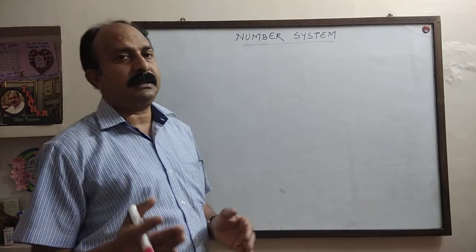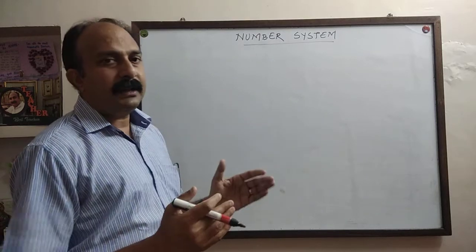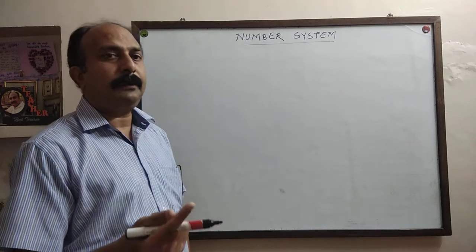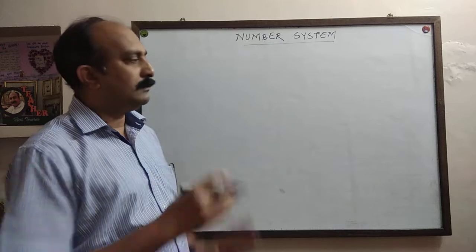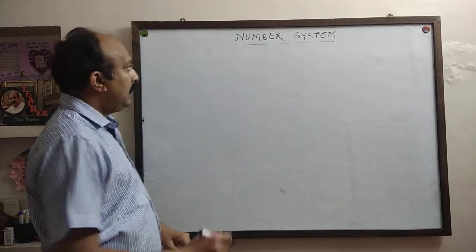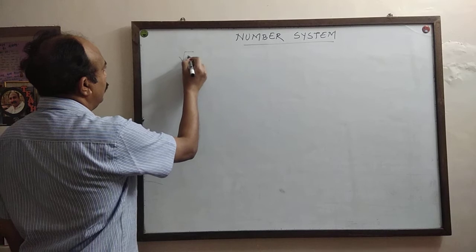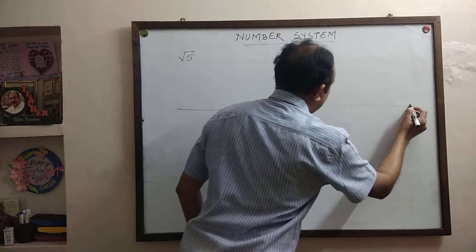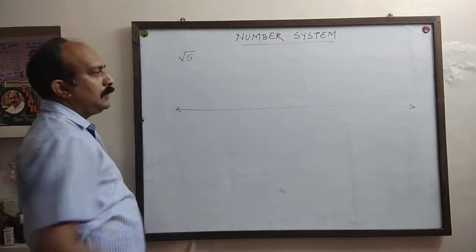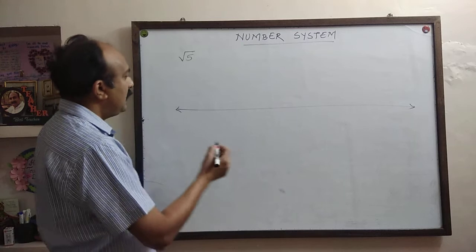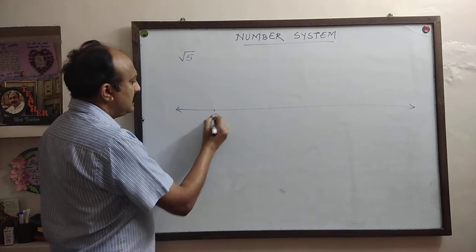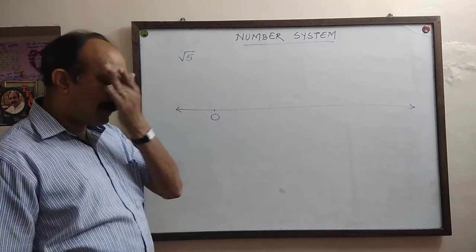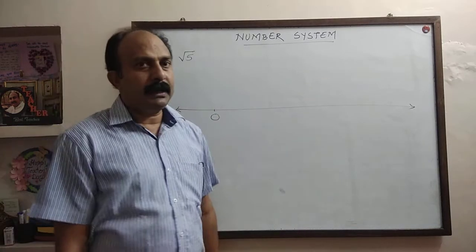So how can we represent such irrational numbers? The actual value is non-terminating, non-repeating. How can we represent such numbers on the number line? Our question is represent root 5 on number line. Draw a number line and mark 0 anywhere on this number line.